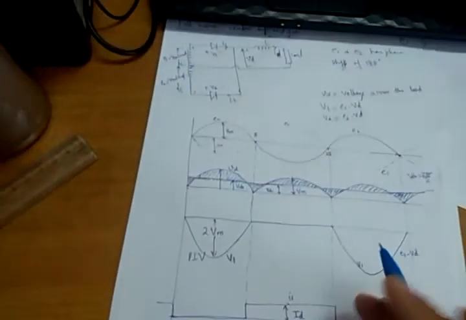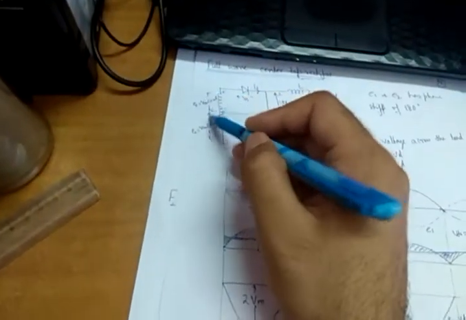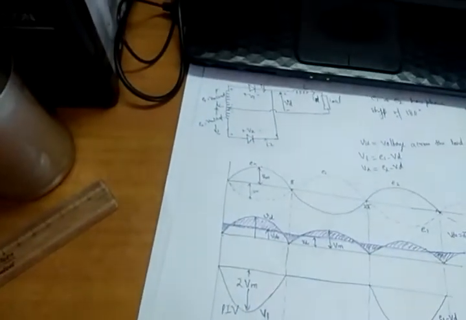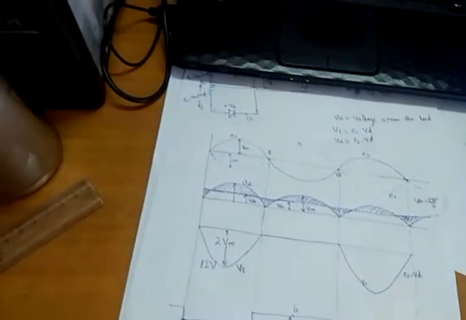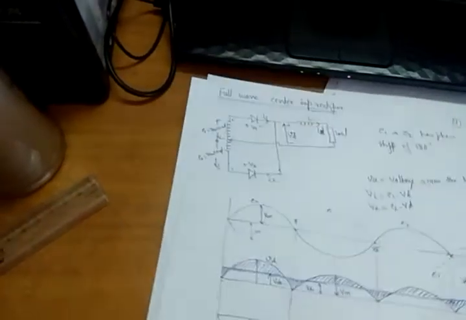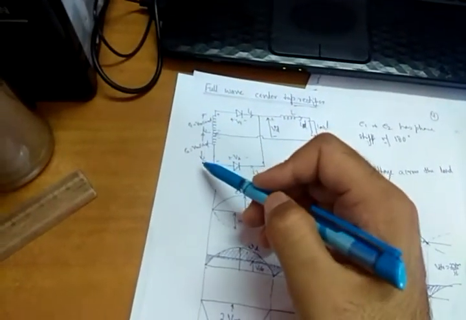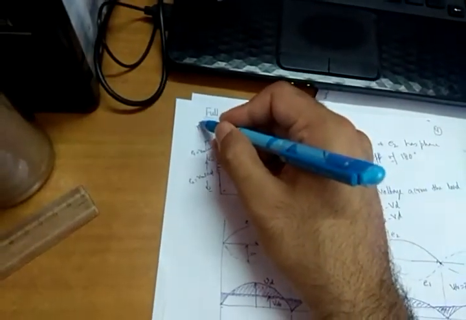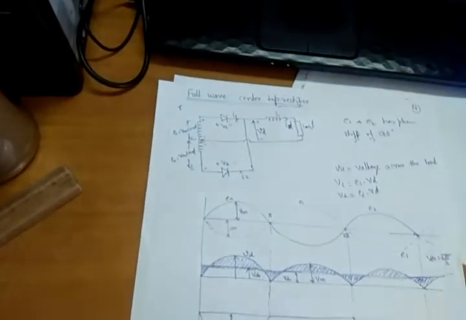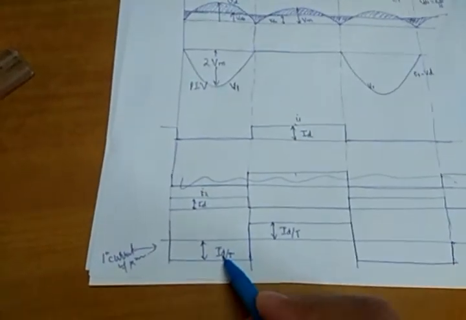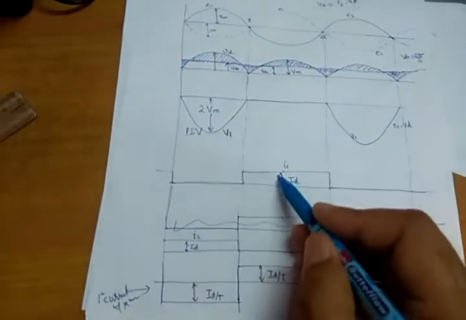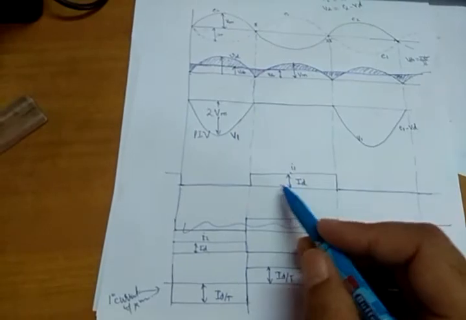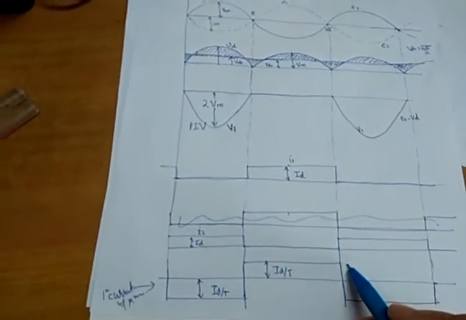This is I1 and I2. No, this is the secondary of a transformer. What will be the current in the transformer primary? It is nothing but the sum of the two currents, because here we are taking the turns ratio equal to 1. If I take turns ratio equal to 1, it will be simply ID here. I will add these two simply. So during 0 to pi it will be ID in the negative direction, then from pi to 2 pi it will be ID in the positive direction.